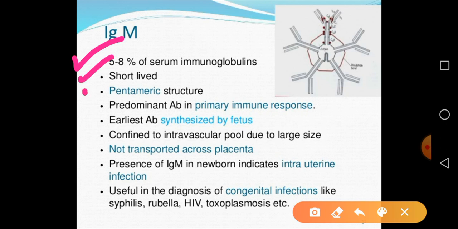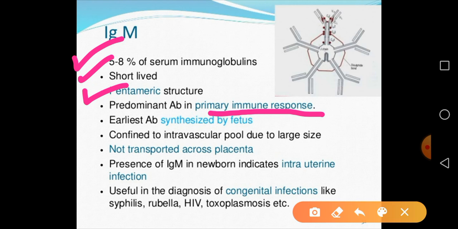As I told you, this is a pentameric structure, and this is the predominant antibody in a primary immune response. So many times there is a question in CSIR NET exam or SET exams on this particular antibody. So this is a very simplified matter, but we need to remember this. So IgM antibody plays an important role in a primary immune response.